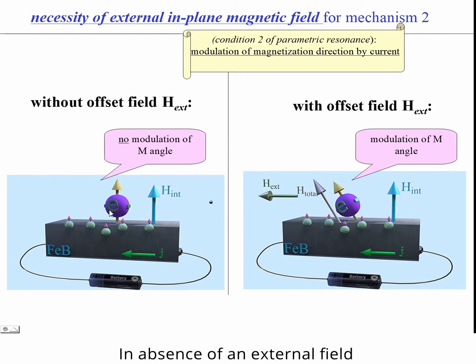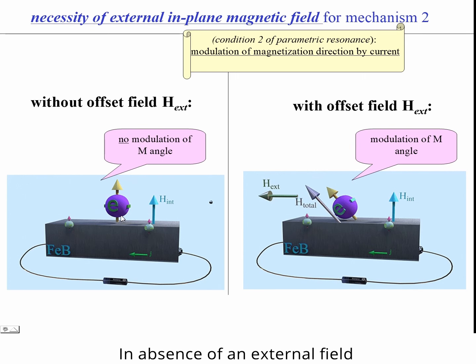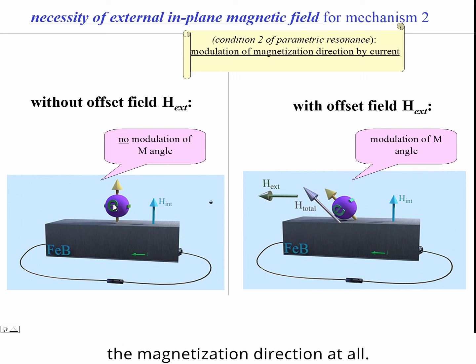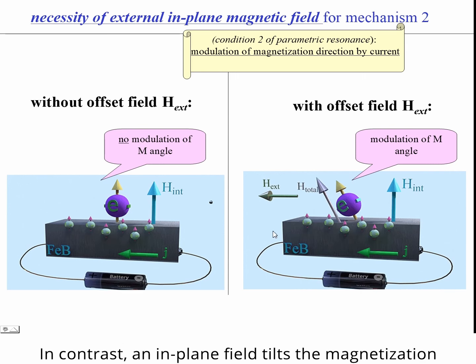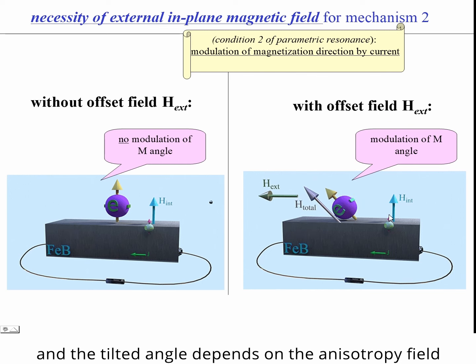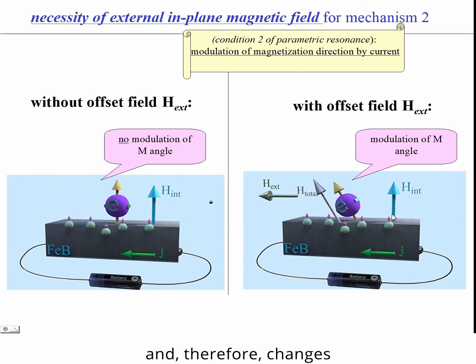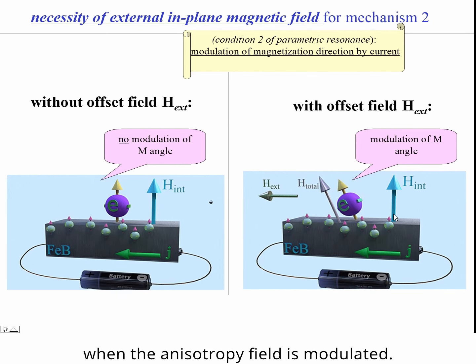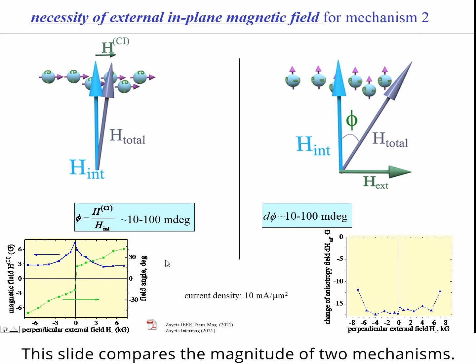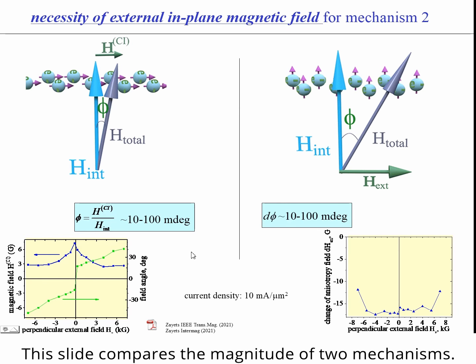In the absence of external field, the modulation of anisotropy field does not affect the magnetization direction at all. In contrast, an in-plane field tilts the magnetization, and the tilt angle depends on the anisotropy field and therefore changes when the anisotropy field is modulated. These slides compare the magnitude of two mechanisms.